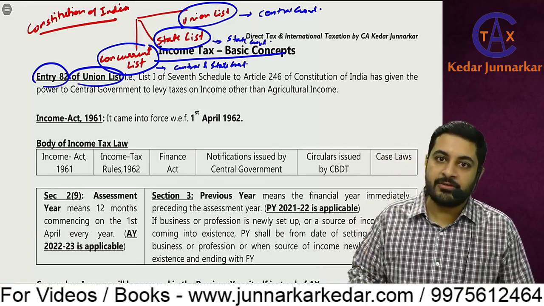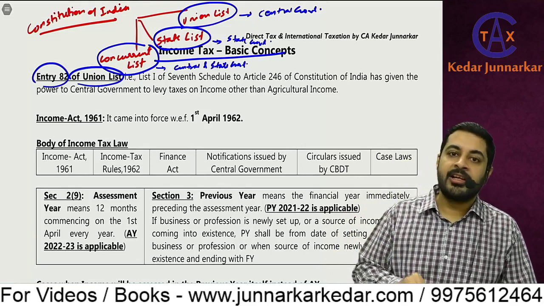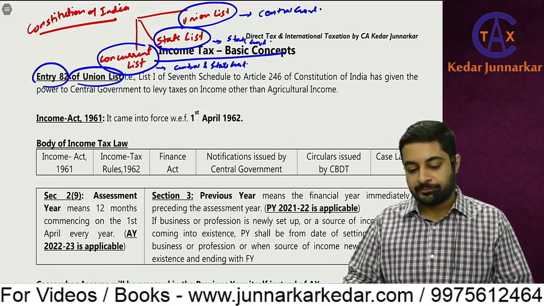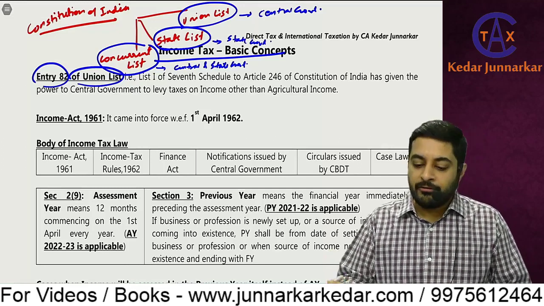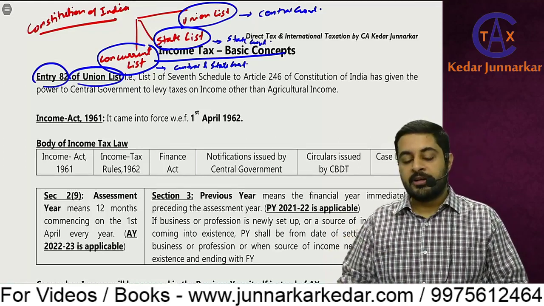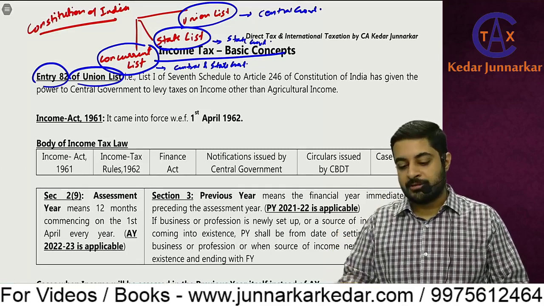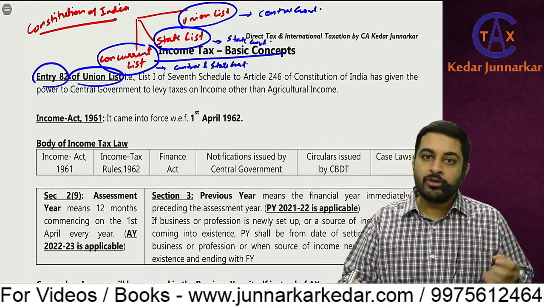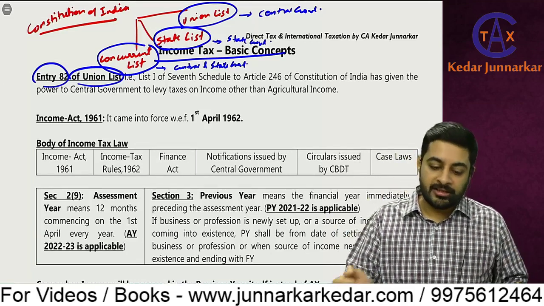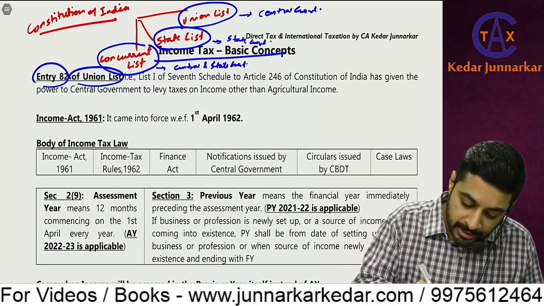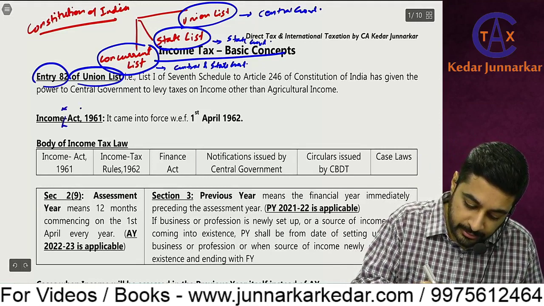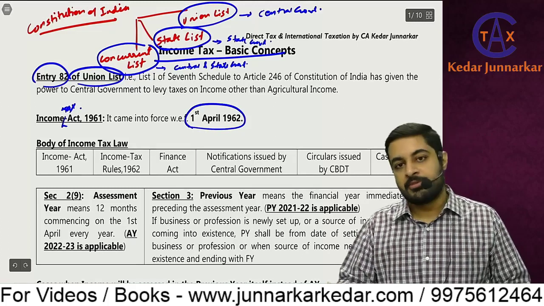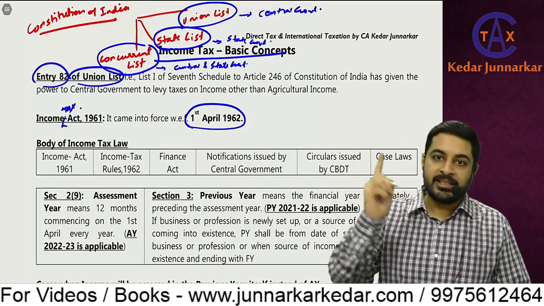Okay, so what is the first thing which we have studied today? That income tax is collected by the central government, whereas GST is collected by both central and state government, half and half. Now if that particular thing is given in the constitution, income tax, the central government cannot directly start charging income tax. There should be some act for it. So that act is the Income Tax Act, 1961. It came into force with effect from 1st April 1962. So in 1961 it was passed.